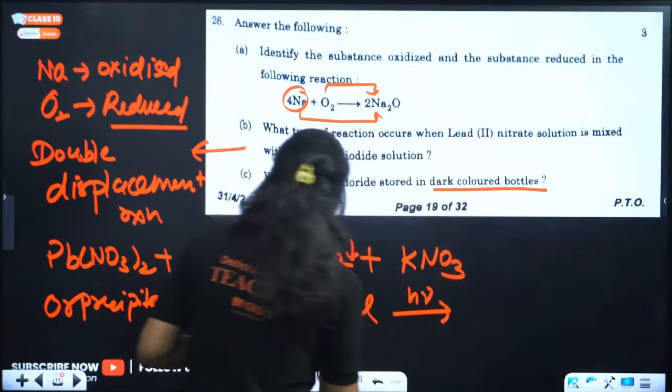Okay, next question. Write the balanced equation for the preparation of sodium hydroxide by electrolysis of brine solution. This is brine, no? We have brine, which is aqueous solution of sodium chloride. Okay, and if we pass electricity through it, what happens?